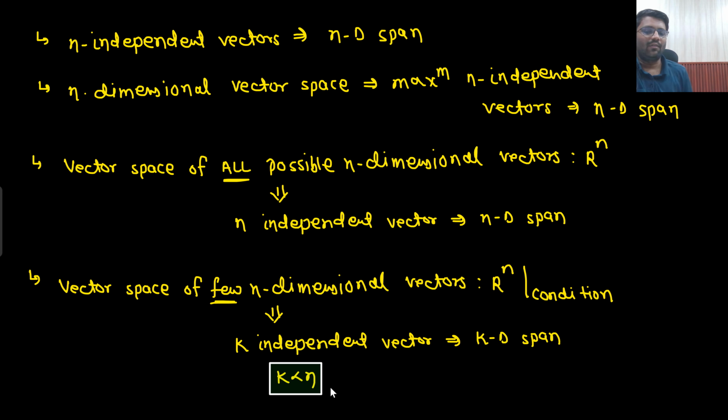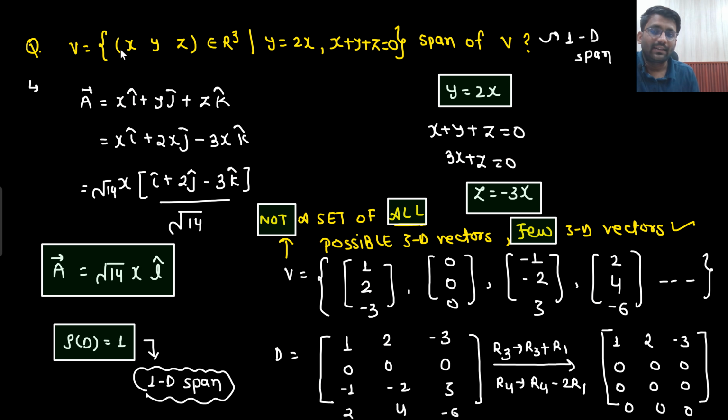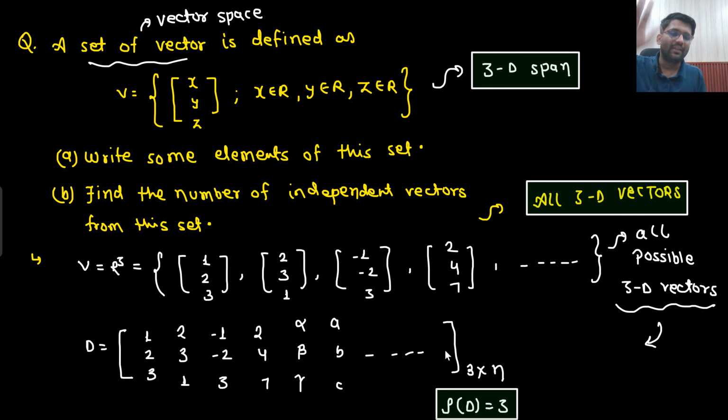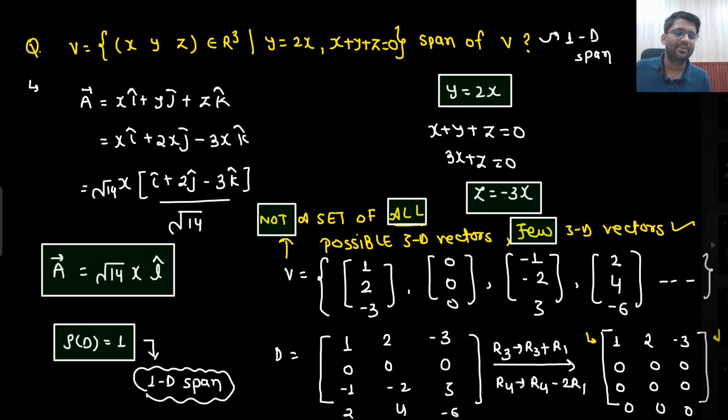Is that clear to you or not? k will be surely less than n. Why is that so? This was a 3-dimensional set of vectors, but we end up creating a 1D span because we are having only one independent vector. This was a set of 3-dimensional vectors, but we are having only 2 independent vectors. And this was a set of all possible 3-dimensional vectors, so that's why we are having 3 independent vectors. I think everything is crystal clear.